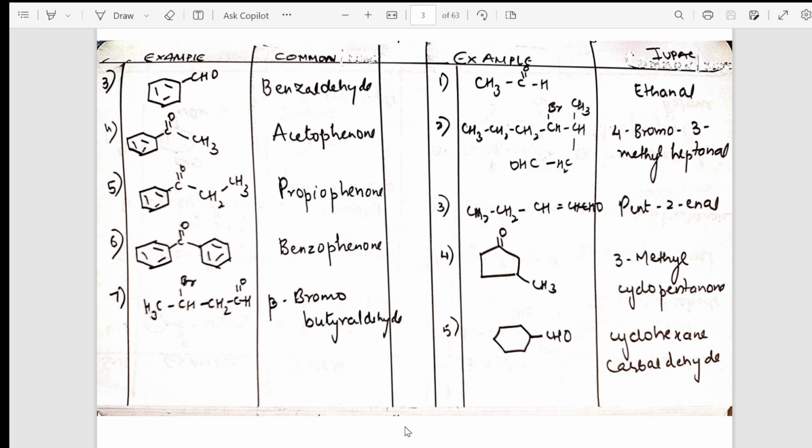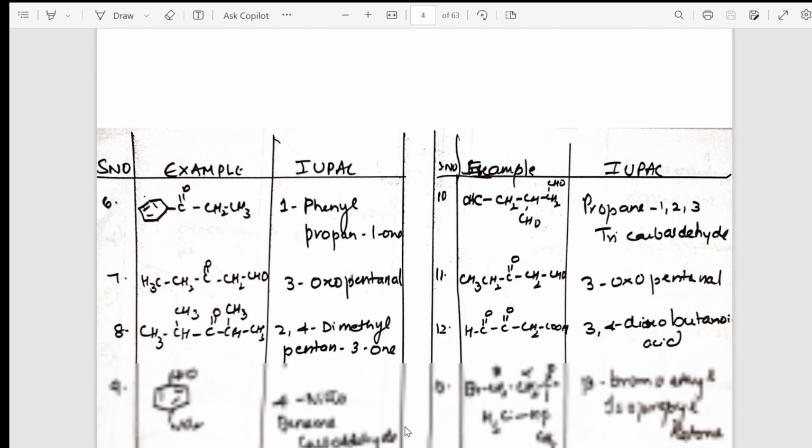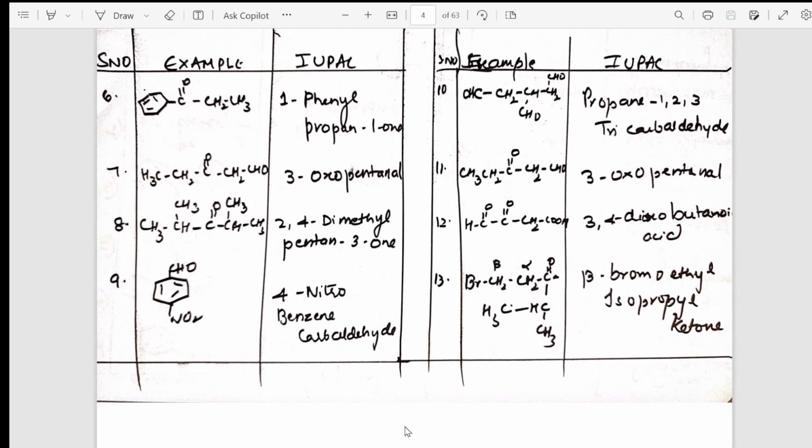From there, after the IUPAC nomenclature, there will be more than 20 examples. In both directions, from 1 to 13, I have taken the different oxo compounds also, aromatic, aliphatic, everything I have covered, students. What happens when you have two aldehydes? What happens when you have a C double bond O? What happens when you have carboxylic acids? All put together I have mentioned in this particular sheet. This covers your aldehydes, ketones, and carboxylic acids.